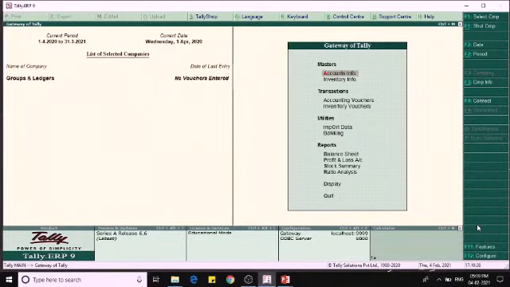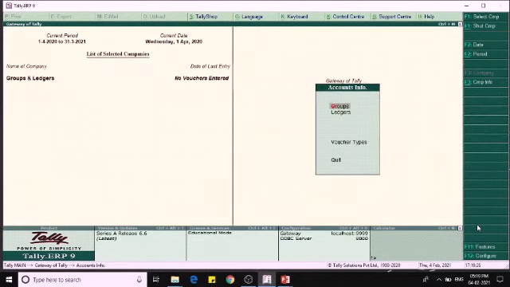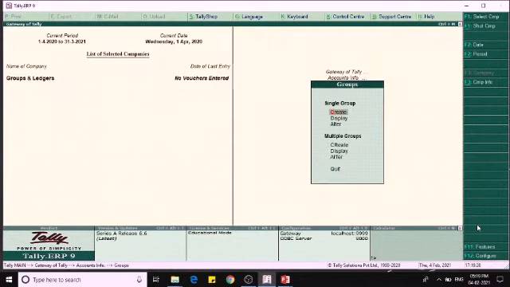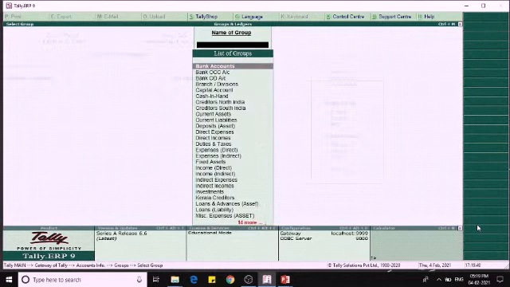Next one is display of groups. Since Tally has 28 predefined groups, the need to create groups will exist rarely. So, the user must know how to display available groups and their properties. To display the properties of a group, choose this option from the gateway. Go to Accounts Info, under Groups, under Single Group, Display, select the name of the group.